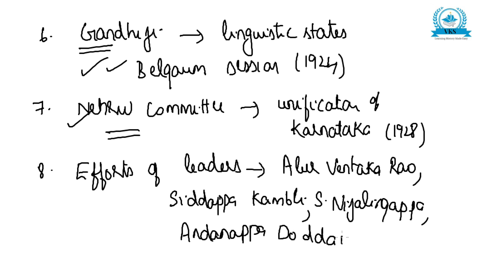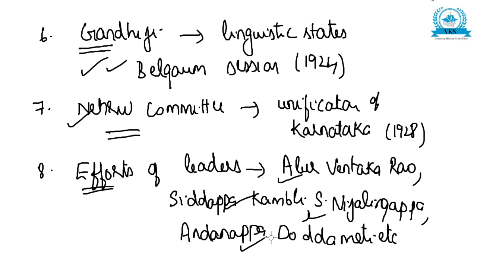All these leaders worked very hard for bringing the unification of Karnataka. So all these were the factors responsible for creating unity among Kannadigas during the unification movement.